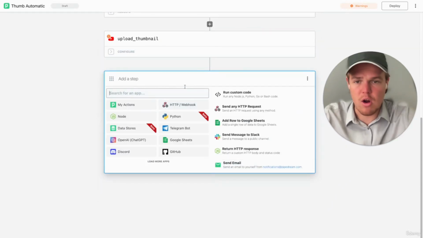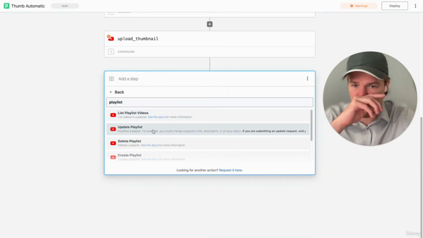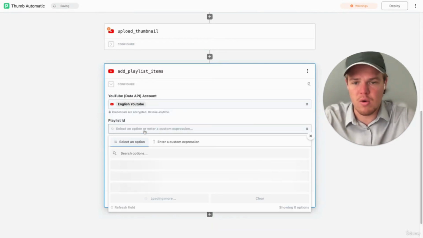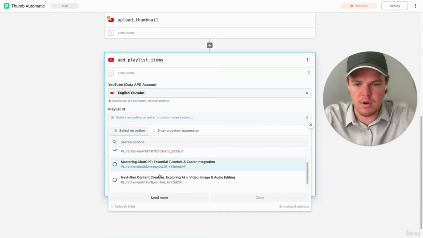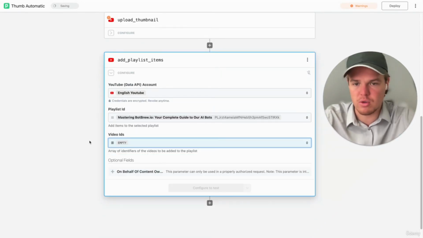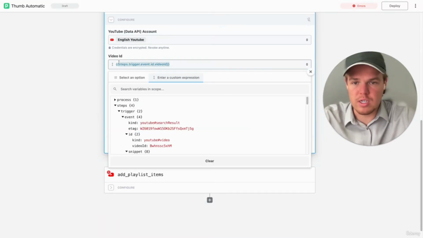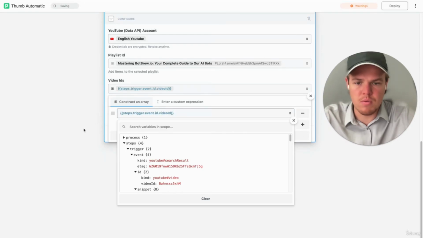Let's go ahead and add our last step here, which is going to be YouTube. And then this would just be playlist. And all you would need to do here is add playlist items. And then essentially from here, we would choose our account. You would choose your playlist ID, which is going to be very simple. So let's just say we're doing masteringBotBrew.io, and then the video ID, which you can just grab here. So I'm going to copy that, come down here to video ID, boom.